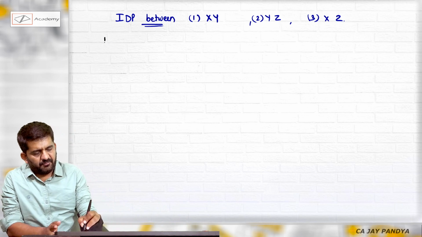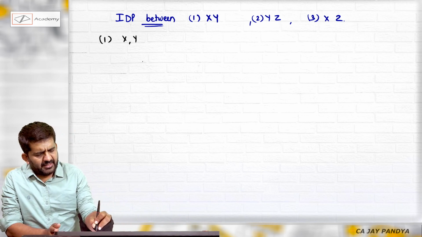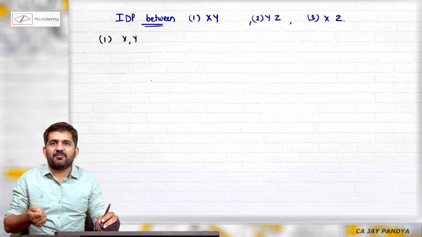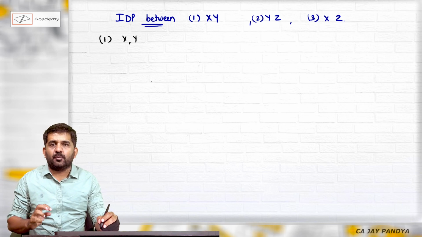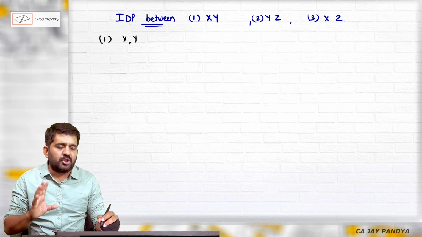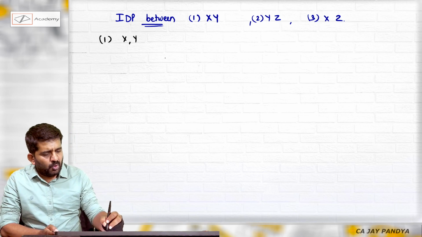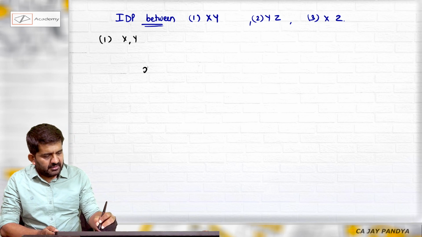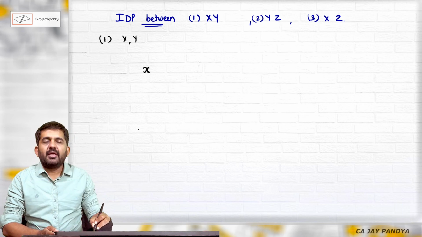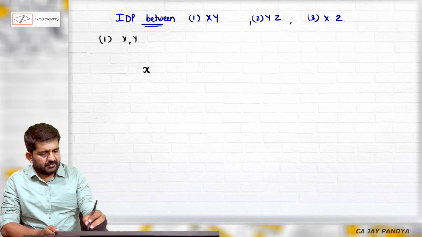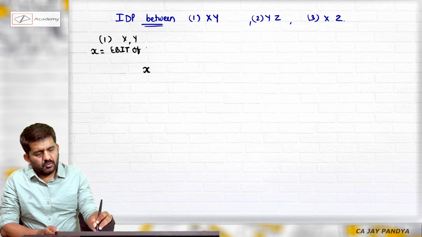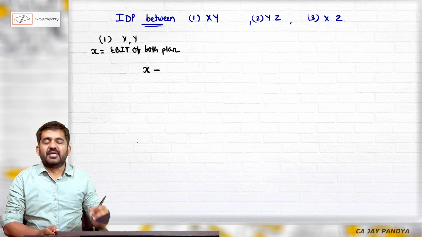Let me find out indifference point between X and Y. What is EPS of X? What is indifference point? It is level of EBIT at which EPS is the same in both the plans, that is X and Y. What is EPS of X plan? Say X is EBIT of both the plan minus interest.